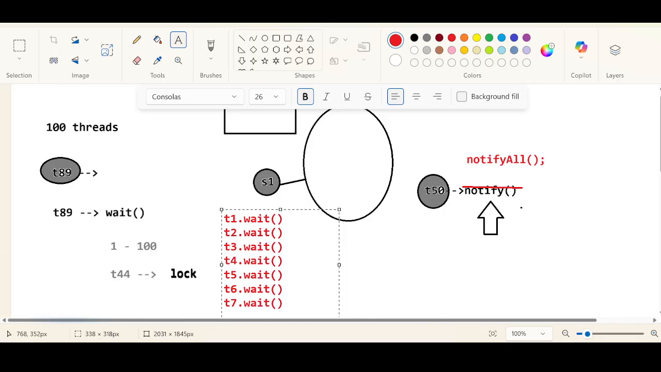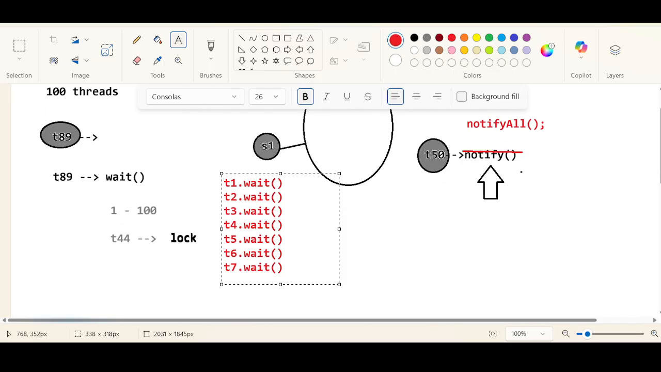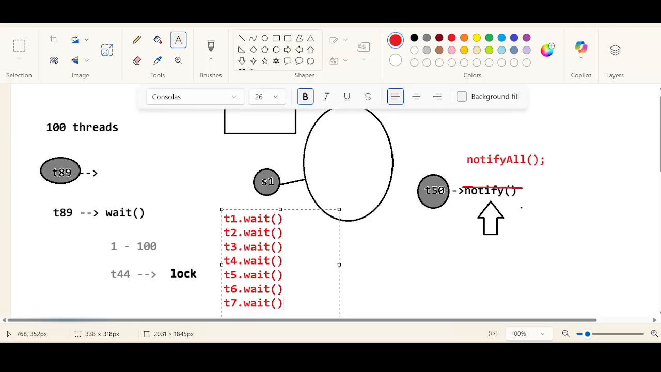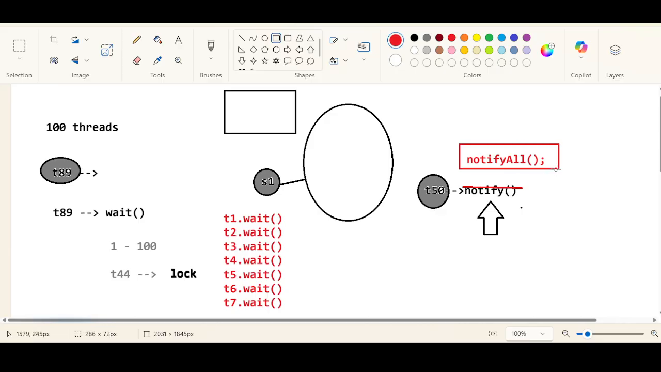Every thread is eager to what? Eager to get notified. Every thread is eager to get notified. But if you just use the notify method, due to the CPU time, only one thread may get notified due to the CPU cycle. But if you use notifyAll, all these waiting threads will be cleared.